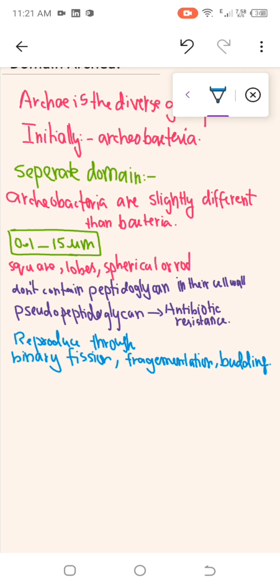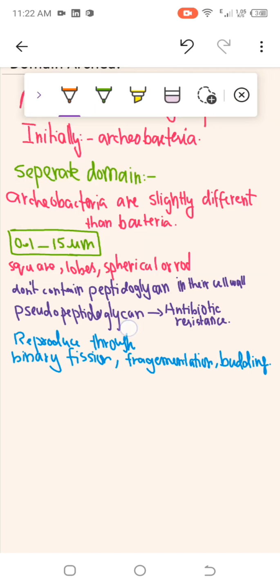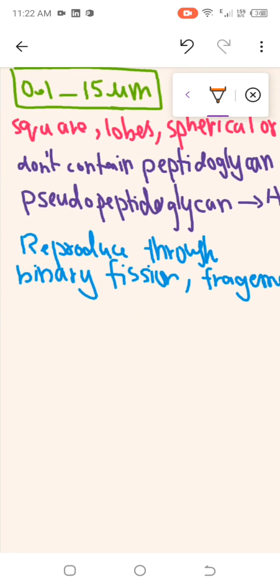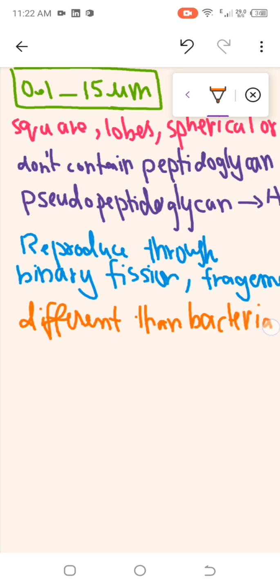Now they are different from bacteria in some metabolic activities. Let's see how they are different and why they were placed in another domain.